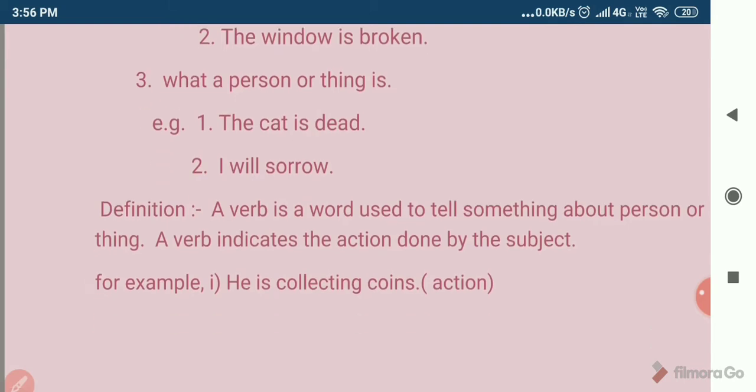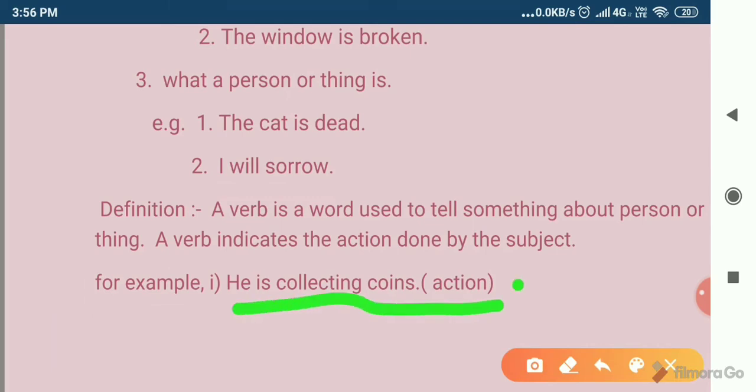For example, he is collecting coins. Here the action of collecting is done by the subject he.